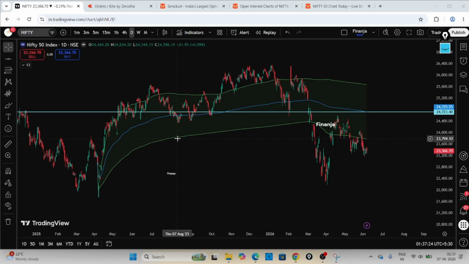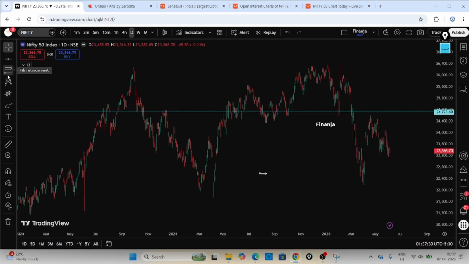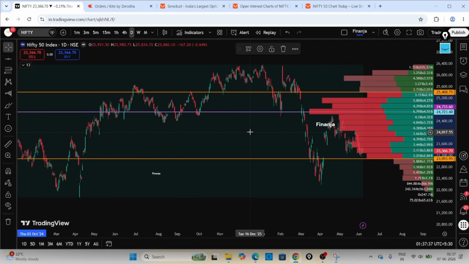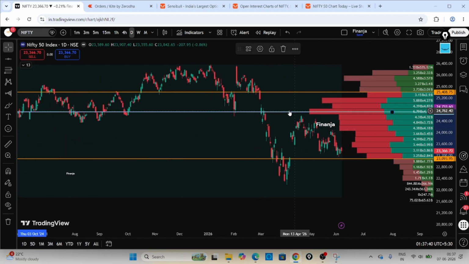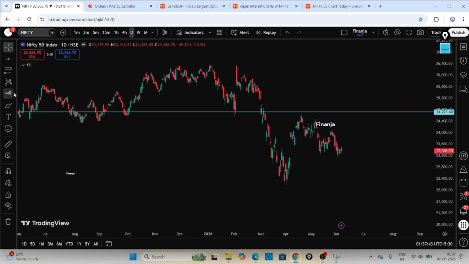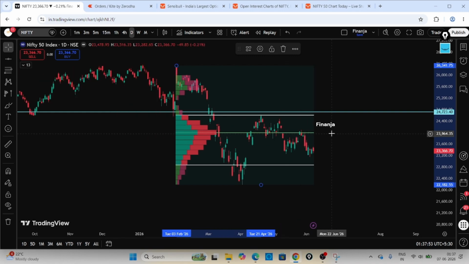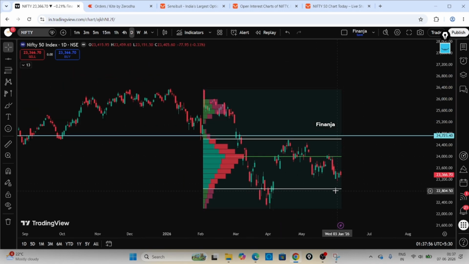So now you'll be coming to know clearly how exactly we should interpret the volume profiles. I will take the volume profile up to here. Now you can see it here. This is the highly traded volume, and maybe I will anchor it from this Trump candle to this swing. So now this is a very important support. This is a very important resistance. This is a very important support now.